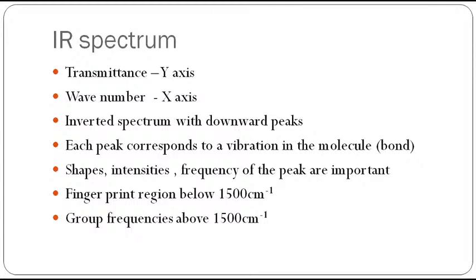All four are noted for a peak in order to interpret that peak as the corresponding bond in the molecule. That we will see in coming slides or in other sessions. There is one more session for IR where we can discuss it in detail.